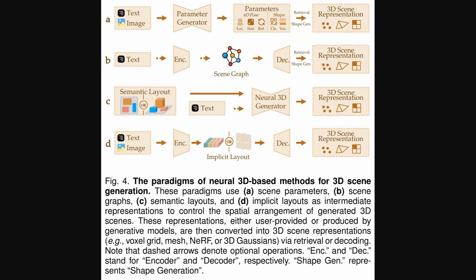This layout, or sometimes just text, feeds into a neural 3D generator. And finally, D illustrates the use of implicit layouts. Here, text or an image is encoded into a more abstract, often feature-based representation of the spatial structure, which is then decoded to create the 3D scene. In all these cases, these intermediate forms are then converted into the final 3D scene representations we've talked about, like neural radiance fields or 3D Gaussians.